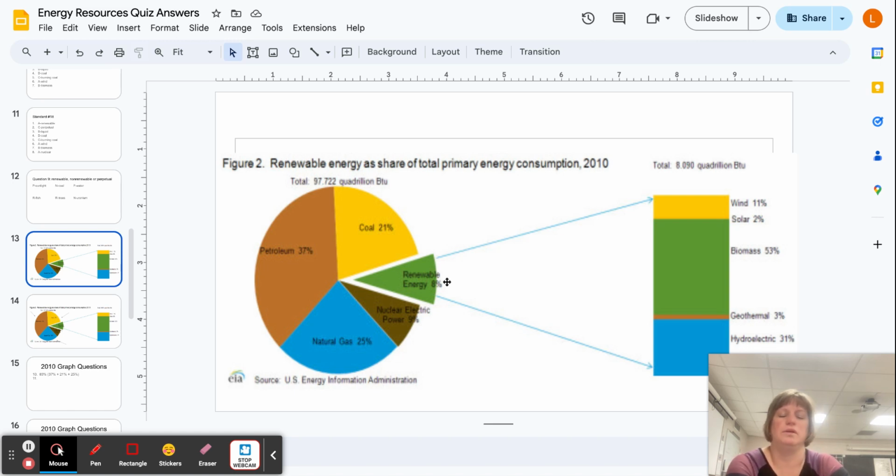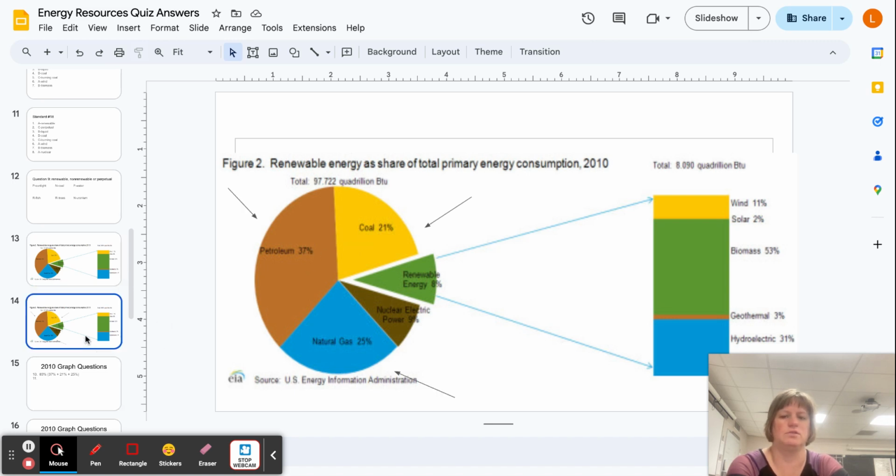So renewable, definitely not, because fossil fuels can't reproduce. Nuclear, that's uranium. Natural gas, yes. Petroleum, that's fancy for oil, yes. And then coal. So is a yes.